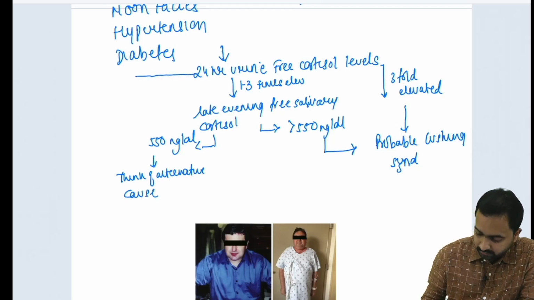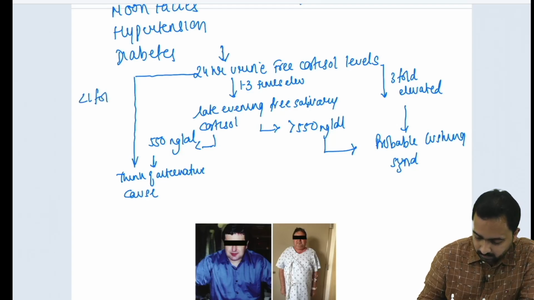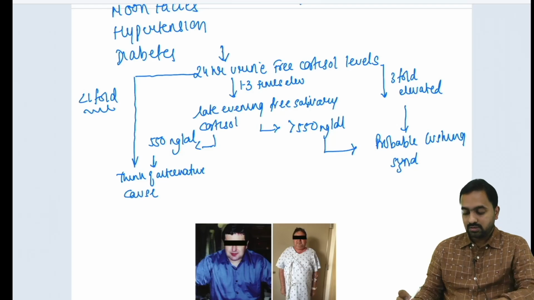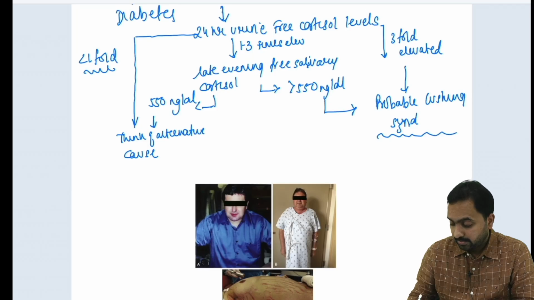Similarly, if this 24-hour free cortisol is less than 1/4, then you think of alternative causes. So far we have basically diagnosed that this is a probable Cushing syndrome.